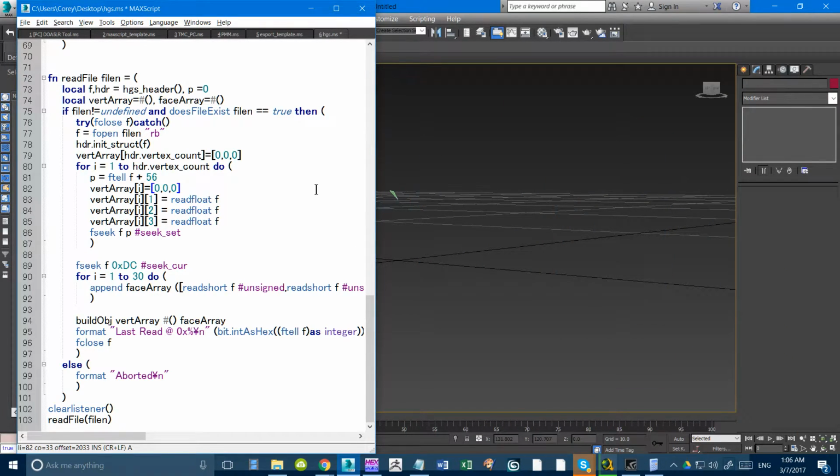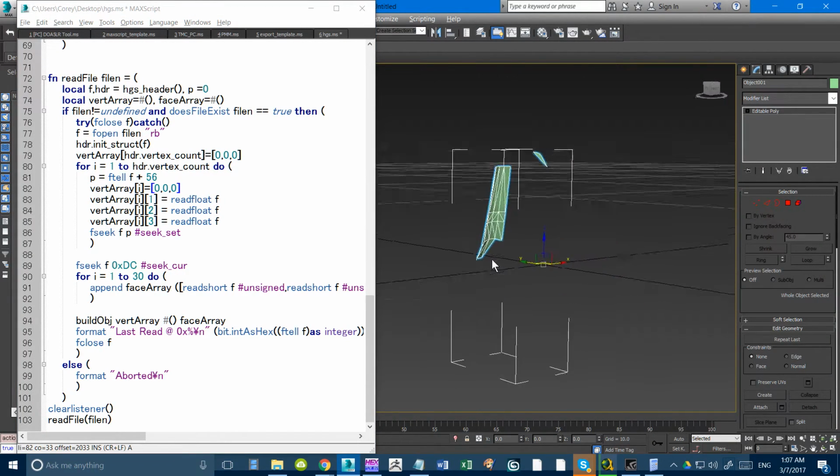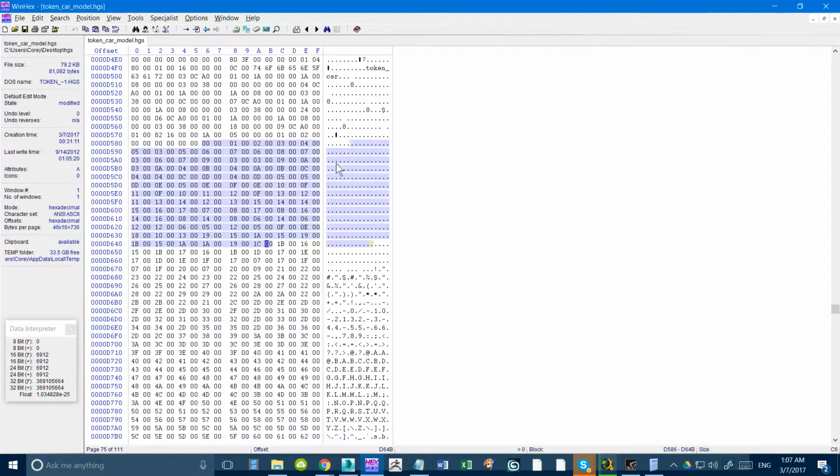So close that, run this, and it looks like it's working. So it looks like triangle list. Now, when you have triangle strip, usually there's FFs in there. You'd see a chain, like 1, 2, 3, 4, and then if you get a break, it's supposed to go FF.